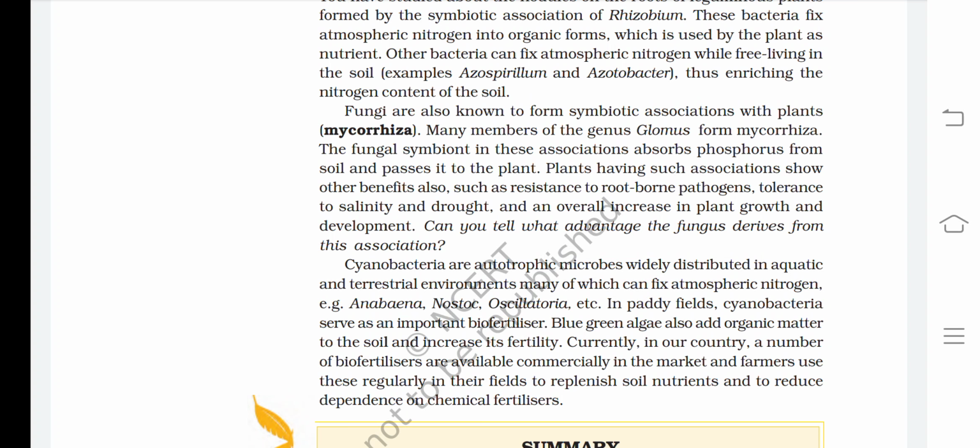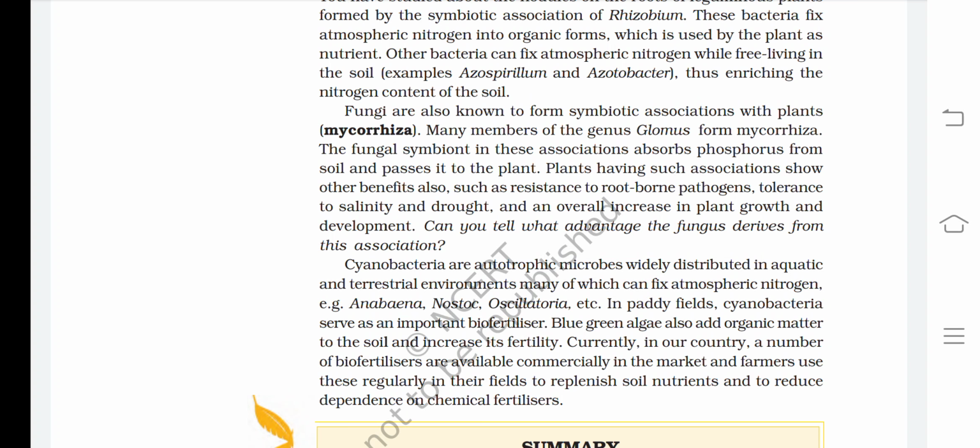Currently in our country, a number of biofertilizers are available commercially in the market and farmers use these regularly in their fields to replenish soil nutrients and to reduce dependence on chemical fertilizers.